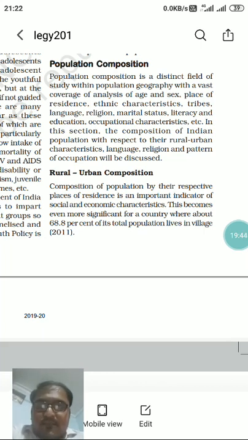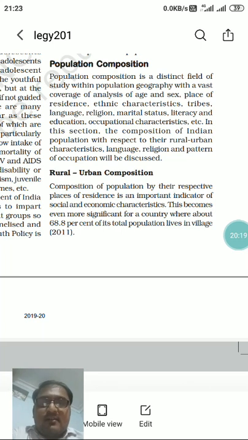Population composition is a distinct field of study within population geography with a vast coverage of analysis of age and sex, place of residence, ethnic characteristics, tribes, language, religion, marital status, literacy, education, occupational characteristics, etc. So it's saying that the populations of different regions have distinguished compositions.